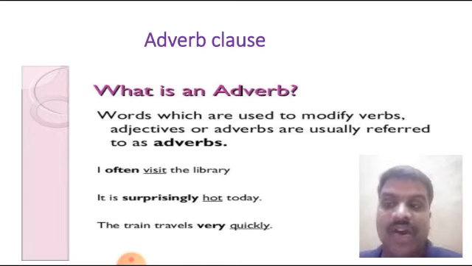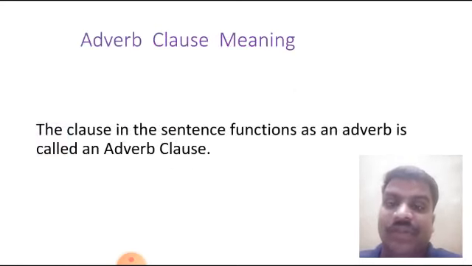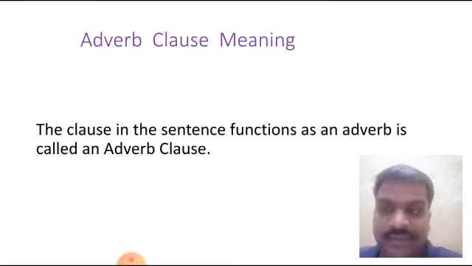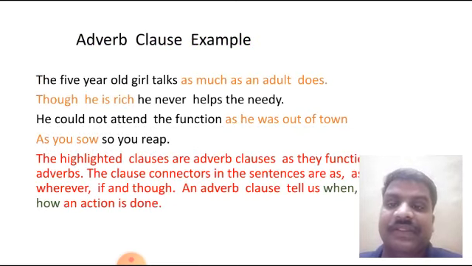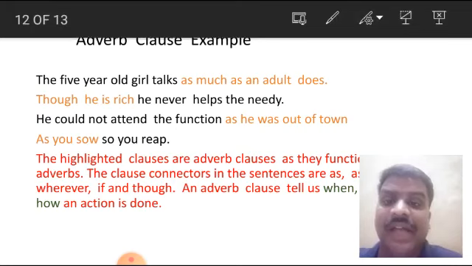Here the example is: I often visit the library. Often modifies the verb visit. It is surprisingly what? It modifies the verb, and when a word modifies a verb or adjective, that is called an adverb. The clause in the sentence that functions as an adverb is called an adverb clause. Friends, the clause in the sentence that functions as an adverb is called an adverb clause.